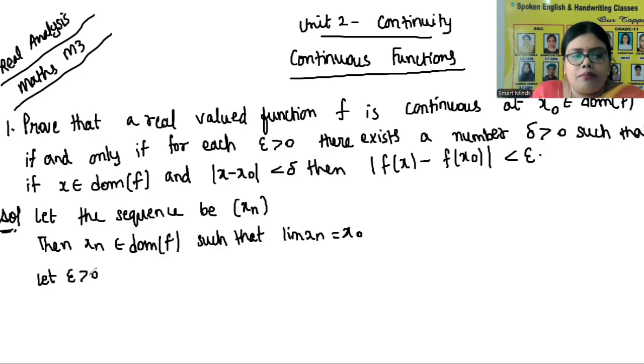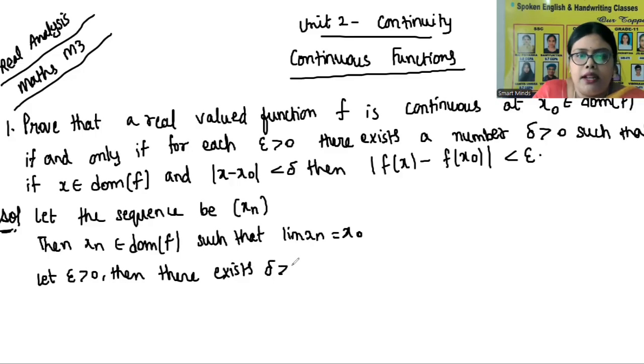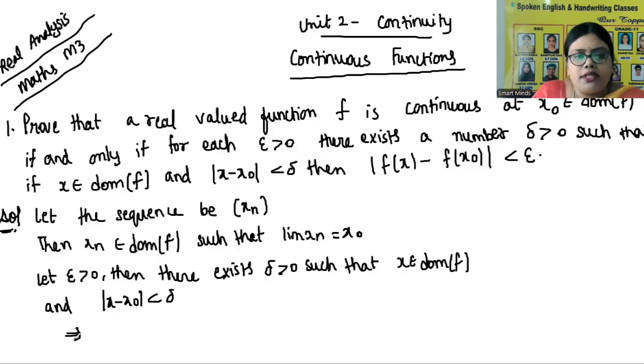Let epsilon greater than 0, then there exists delta greater than 0 such that x belongs to domain of f and mod x minus x naught is less than delta. What does that mean? That means mod f of x minus f of x naught is less than epsilon.